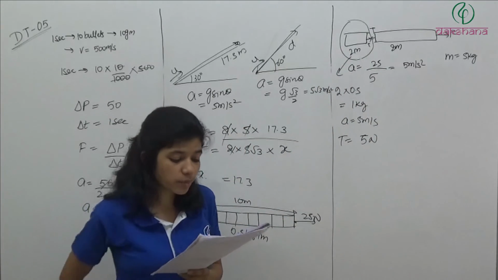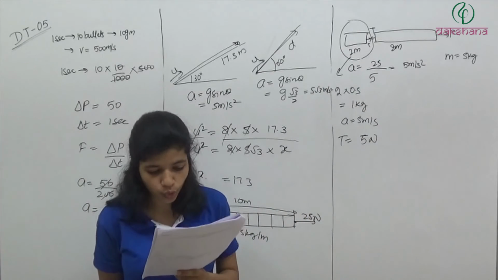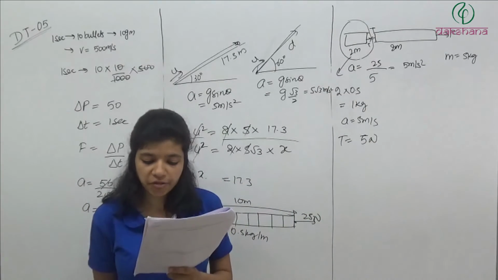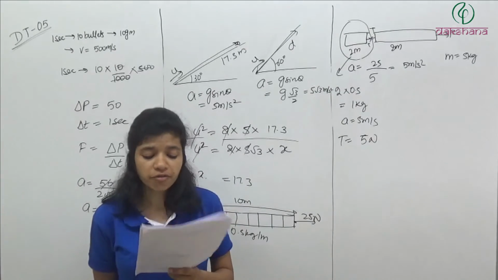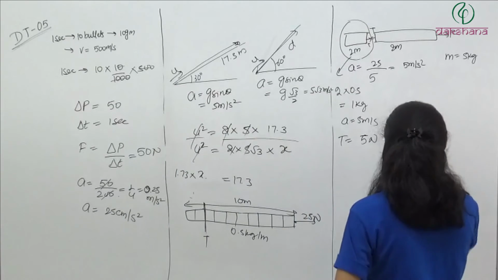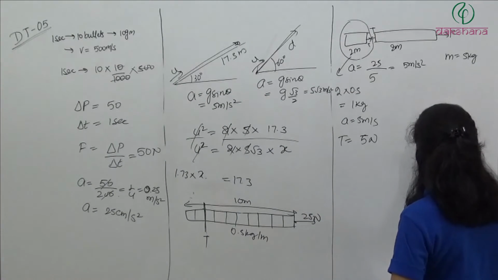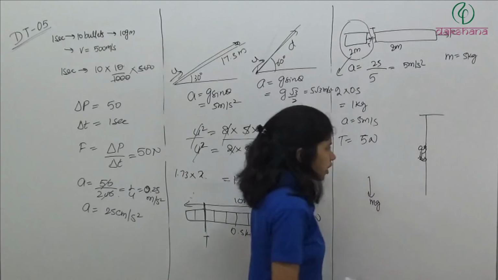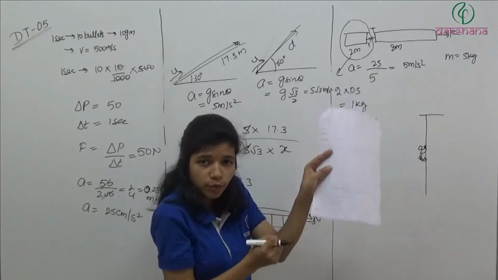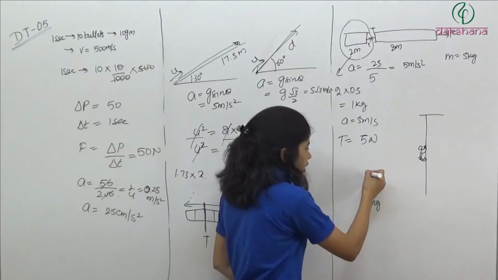Fourth option. Question number 34. With what minimum acceleration can a fireman slide down a rope whose braking strength is 2 by 5th of its weight? So यहाँ पे क्या है? A fireman is trying to come down, है ना? यहाँ पे उसने होल्ड किया रोप को and he is coming down. ठीक है? अब क्या होगा? इस पे नीचे लग रहा है mg, ठीक, इस पे नीचे लग रहा है mg और वो उसको रोप को ऐसे होल्ड करके he is trying to come down. तो इस पे क्या लगेगा? ऊपर एक टेंशन लगेगा.